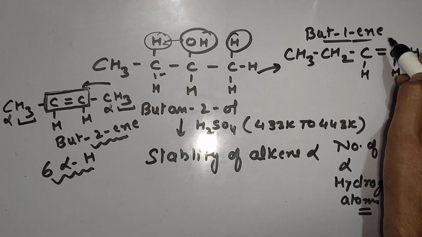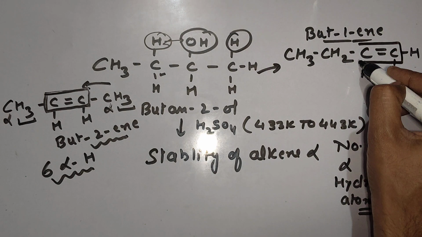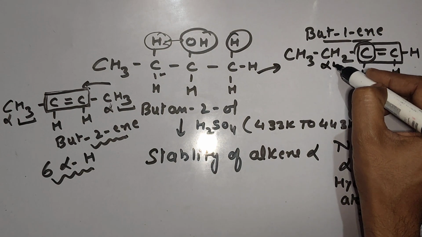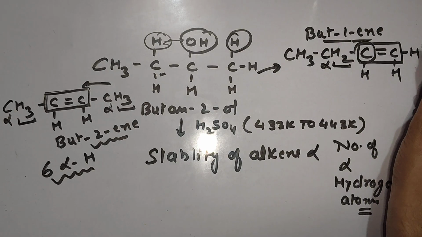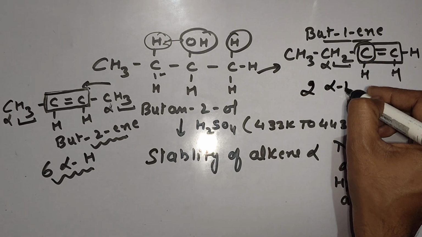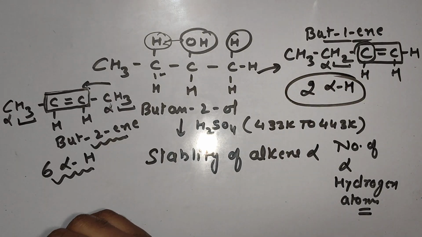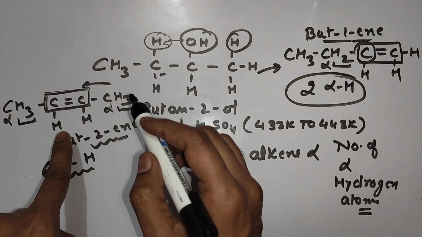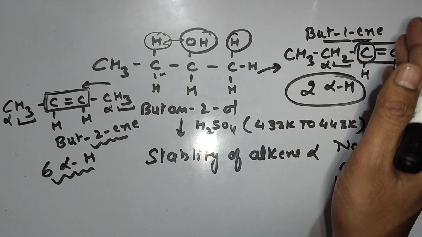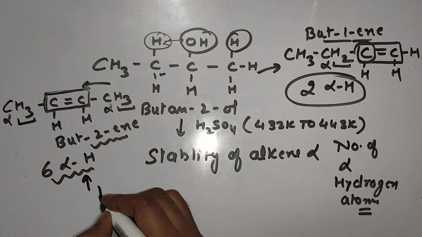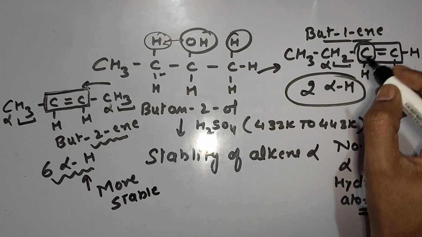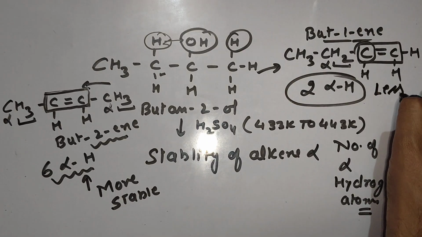And if we talk about this side, so this is double bonded carbon. This carbon, this is alpha carbon. How many hydrogens it is carrying? 2. This side we do not have any alpha carbon. So but-1-ene have only 2 alpha hydrogens. It is carrying 6 alpha hydrogen, 6 times hyperconjugation. It is carrying 2 alpha hydrogen, 2 times hyperconjugation. Means this alkene is more stable and this alkene will be less stable.